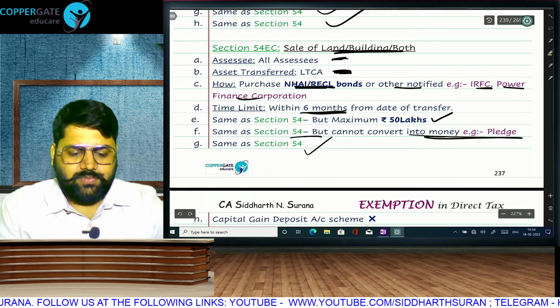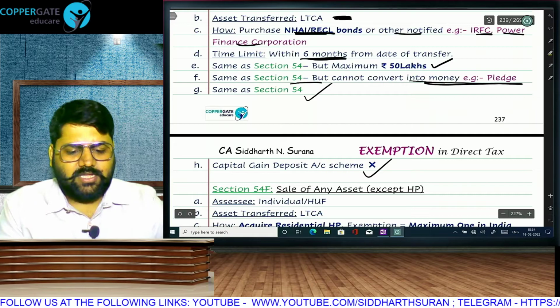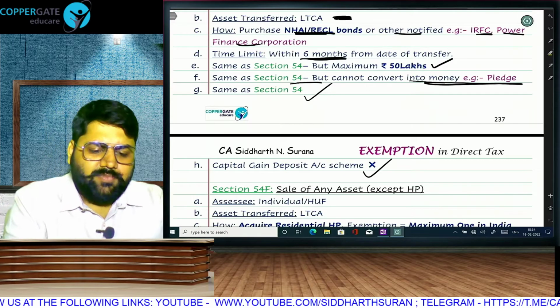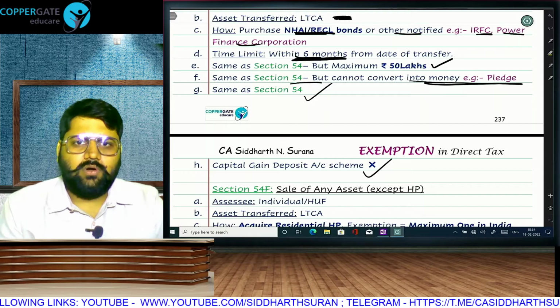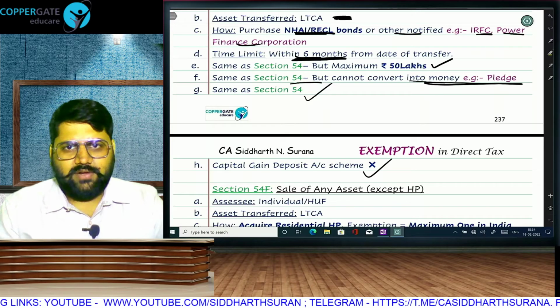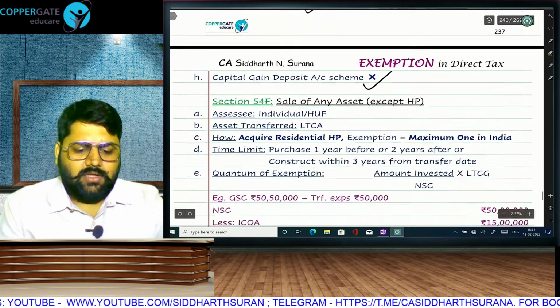Lock-in period is going to be the same, and the capital gain deposit account scheme will not be applicable here because you have only 6 months. So by the time your due date comes, you already know whether you have invested or not invested. So capital gain deposit account scheme is not applicable.